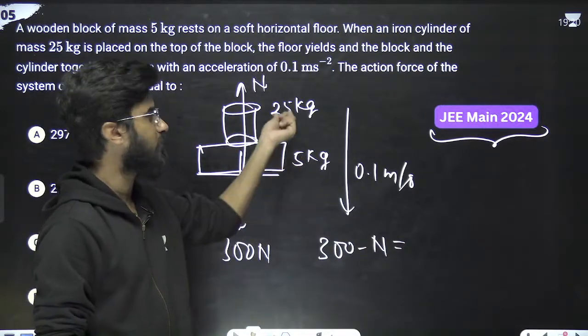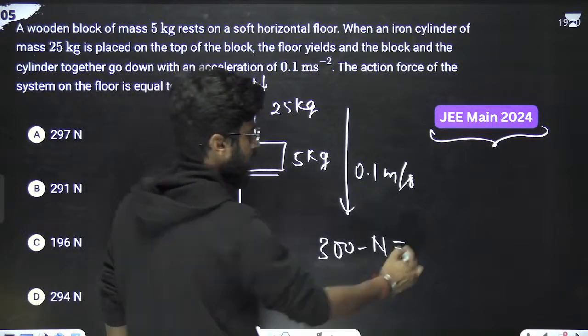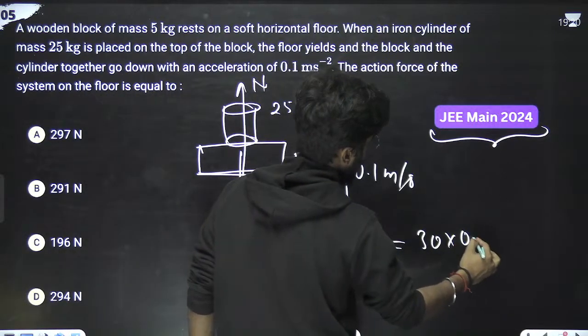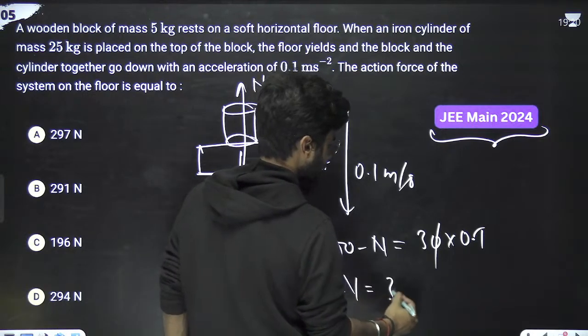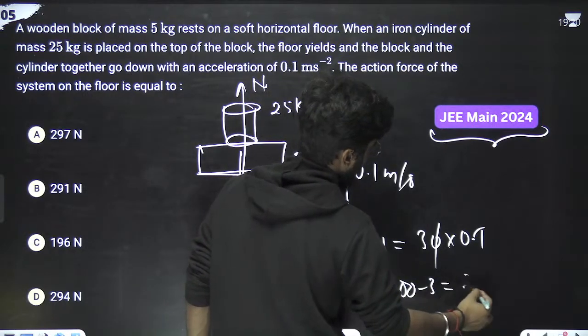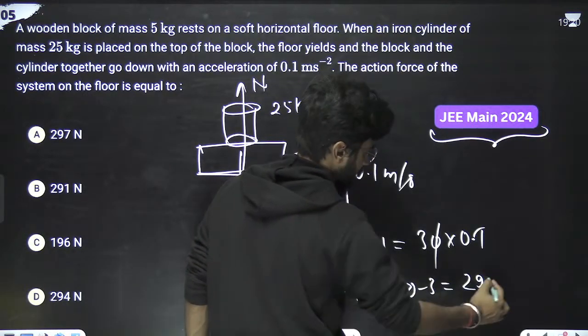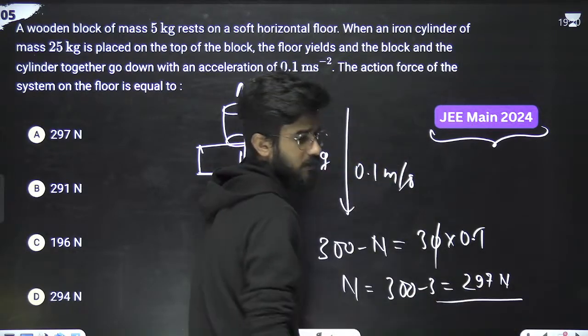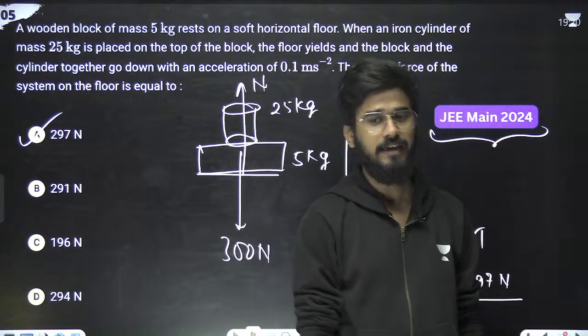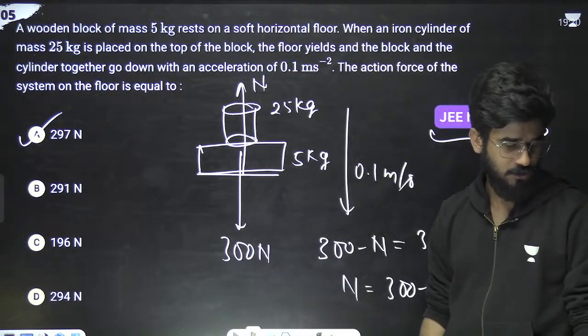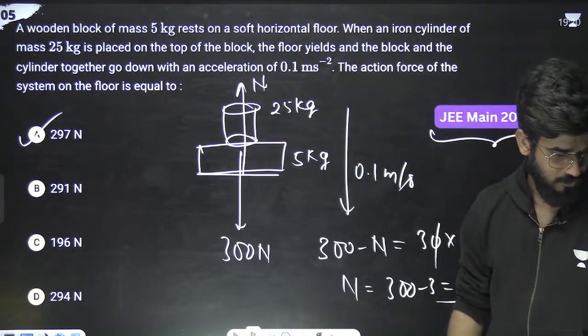What is the mass? 5 plus 25 means 30. 30 is the total mass, and acceleration is 0.1. The 0.0 got cancelled. What is N? N is equal to 300 minus 3, which means 297 Newton. Done. So option A is correct. Got it? Should we move on to the next question? Okay, done till here.